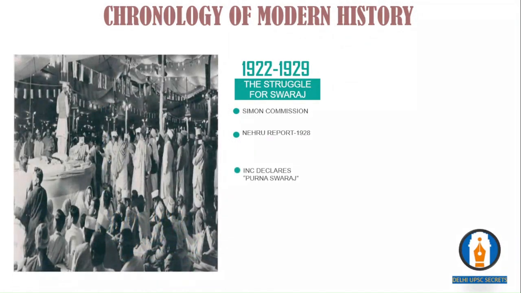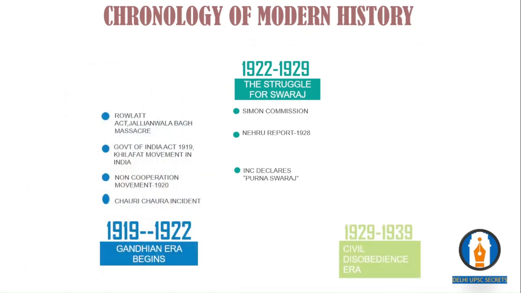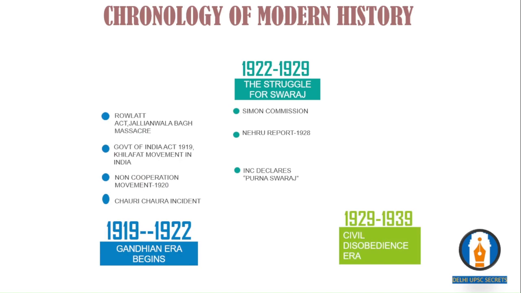Then later, the INC, the Indian National Congress, declares Purna Swaraj in December 1929. It means that INC had two options before them, either to get dominion status or to get Purna Swaraj. Now they declare Purna Swaraj, and things get more and more complex for Britain. And at that particular time, Gandhiji starts a civil disobedience movement.